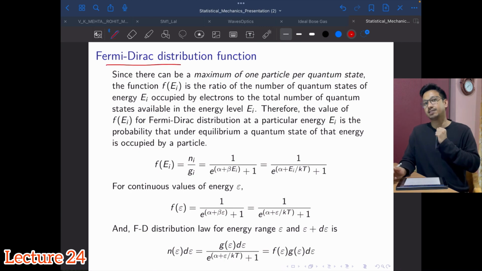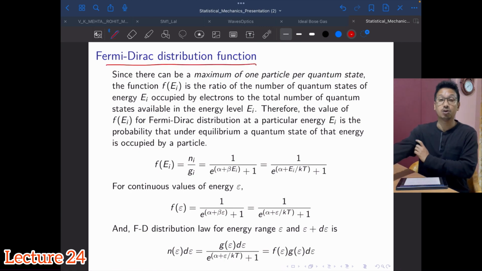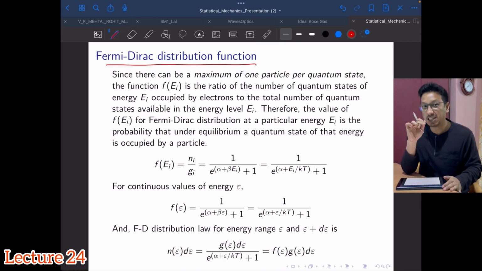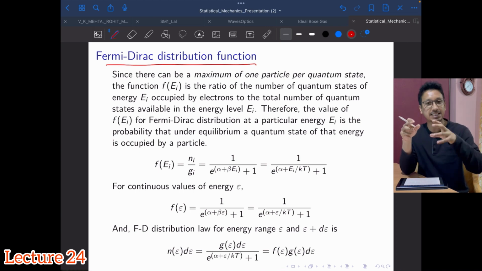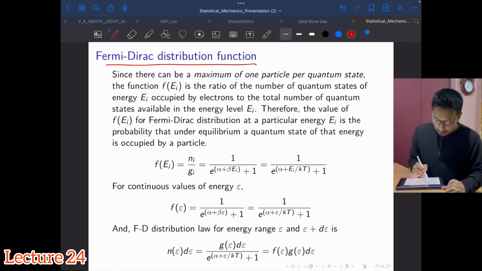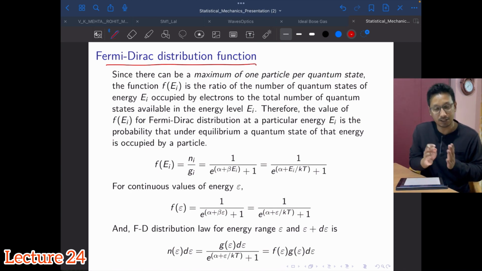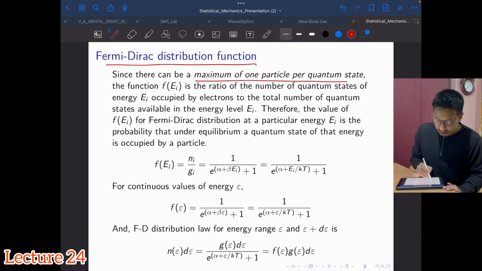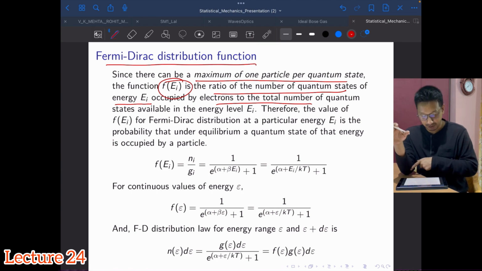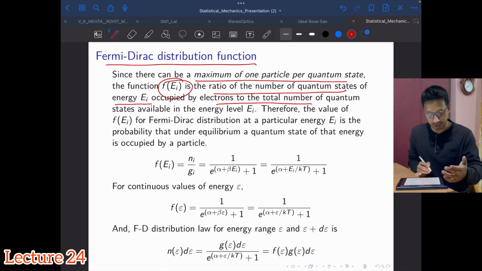This we have done for the Bose-Einstein distribution as well, right? The distribution function represents how many, ni by gi. That means how many particles are present on average in each quantum state. Since these are fermions, this is Fermi-Dirac statistics. Since there can be a maximum of 1 particle per quantum state, this distribution function f of Ei is a ratio of the number of quantum states of energy Ei occupied by electrons to the total number of quantum states available in the energy level Ei. Same thing I was talking about a few seconds back.